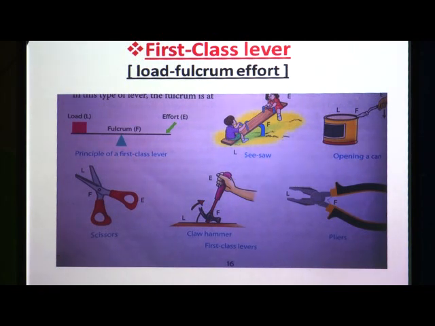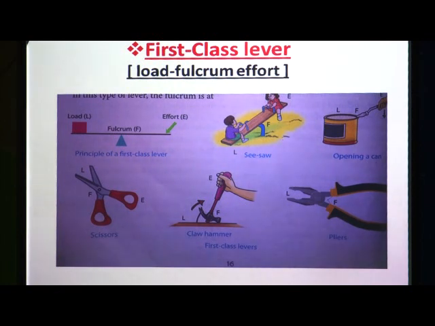So, what is meant by first class lever? The arrangement of load, fulcrum and effort in the way of load, fulcrum and effort. That means, in this lever, the fulcrum is placed between load and effort. This is the principle of first class lever, and examples for that are seesaw, opening a can, scissors, claw hammer and pliers. That scissors and pliers I had shown you some time before. These are the examples of the simple machine lever.